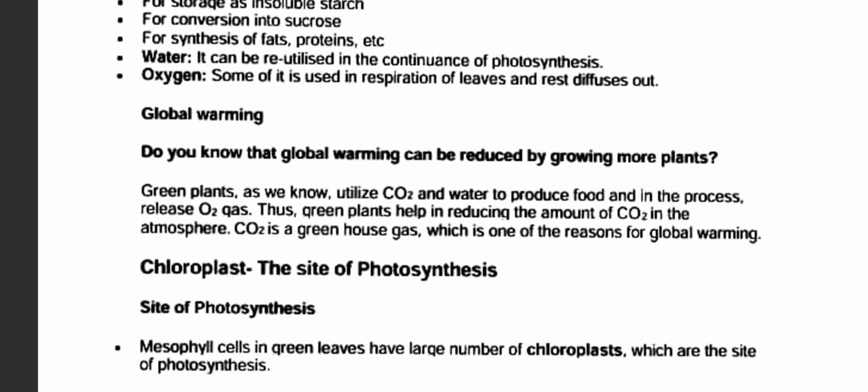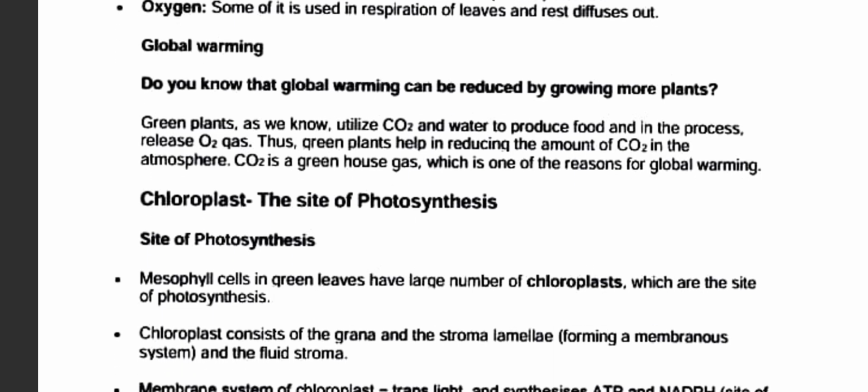Now, global warming. Do you know that global warming can be reduced by growing more trees? As I said before, green plants utilize CO2 and water to produce food, and in the process release O2 gas. Thus, green plants help in reducing the amount of CO2 in the atmosphere. CO2 is a greenhouse gas, which is one of the reasons for global warming.